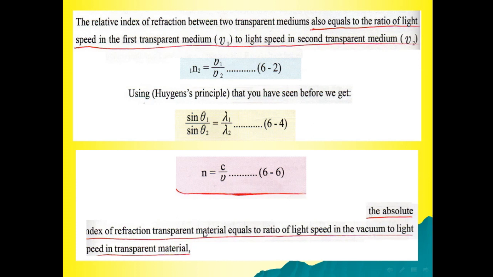The absolute index of refraction of a transparent material is equal to the ratio of the light speed in vacuum to the light speed in the transparent material. So this is the absolute index of refraction.